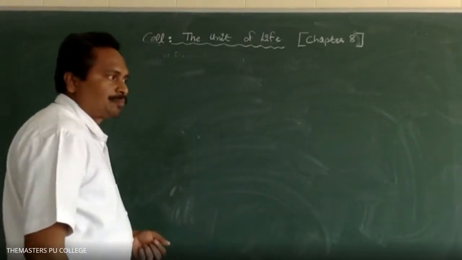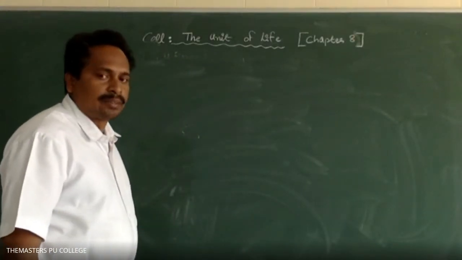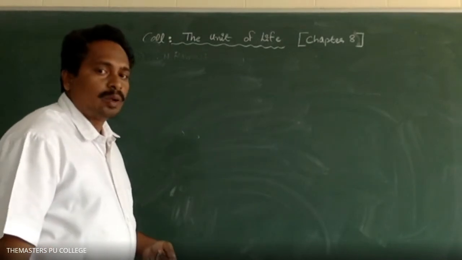So first of all, the living cell was discovered by Anthony van Leeuwenhoek.